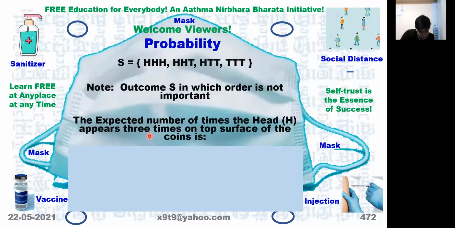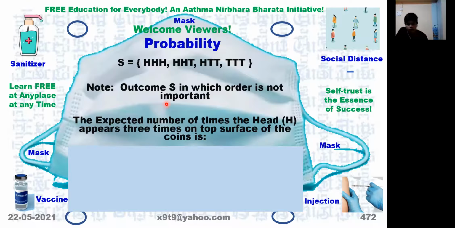When the experiment is repeated a large number of times, H appearing 3 times, that means HHH, how many times can it appear? Its probability is 1. How? Sir, because it can occur only once. HHH. Now, what is the probability of that occurring when the experiment is repeated 1,000 times, a large number of times?